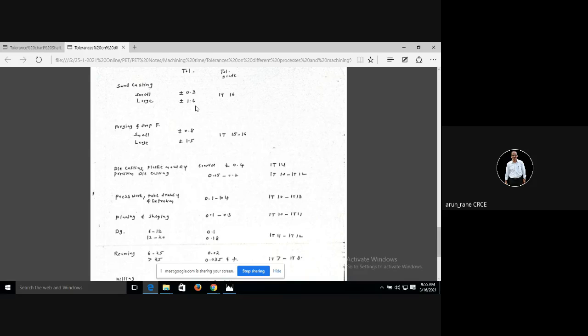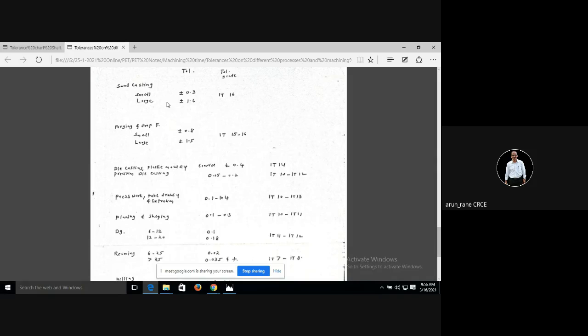Generally, the components you will be given in the examination will always be less than 5 kg. So you can always assume a machining allowance of 2 mm plus minus 0.3. Just keep this much, don't think too much. 2 mm plus minus 0.3 on the face. On the face.